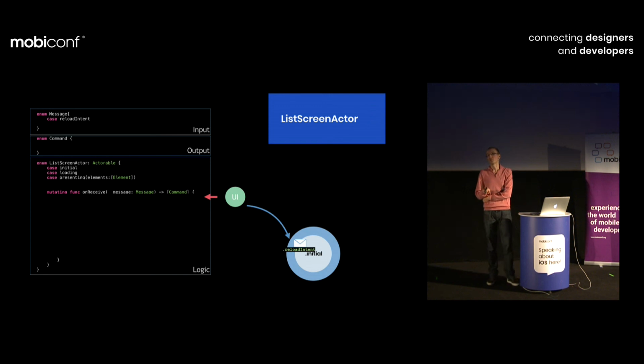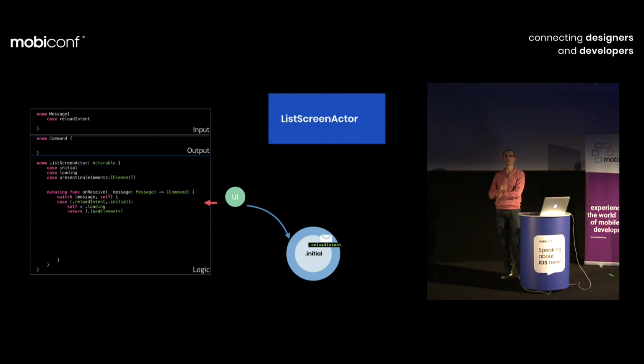Because our ListScreenActor is an enum, I suggest we use a switch over a tuple of the message we are receiving and our current state. Using pattern matching, we will implement only the code to handle messages we are expecting to receive, those messages that we think are crucial and that we should act on. So first one, we are in the initial state. We're now thinking what to do.